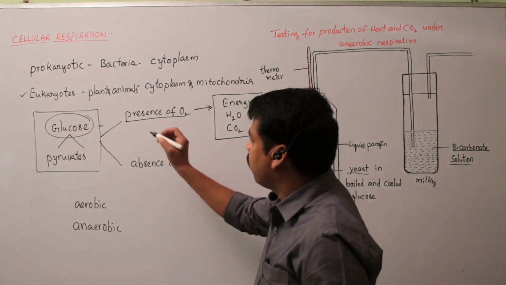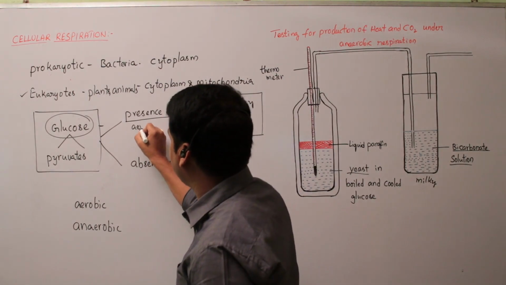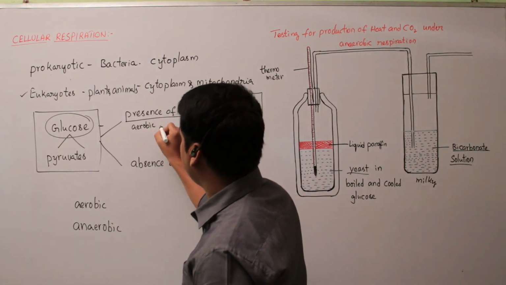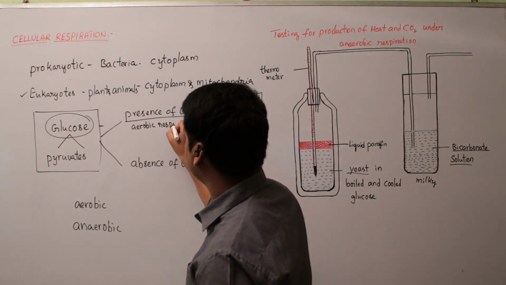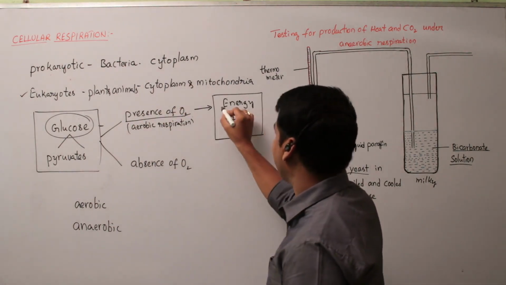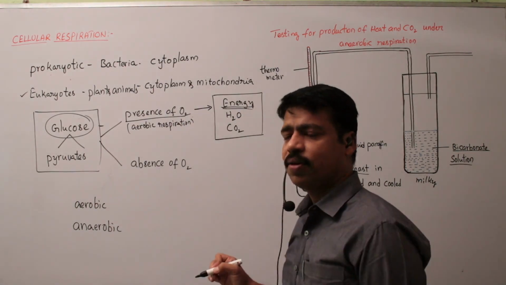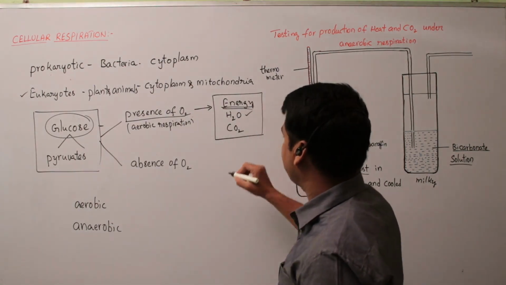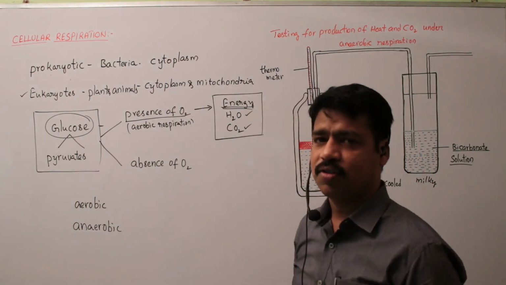So this is aerobic respiration. In aerobic respiration, a glucose molecule gives energy, water and carbon dioxide.